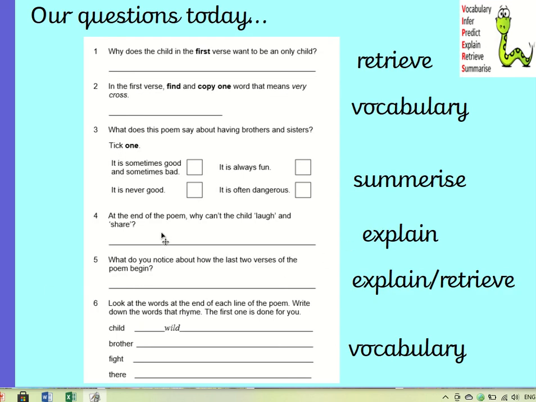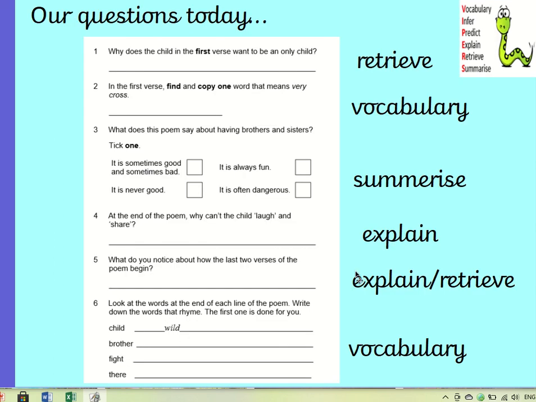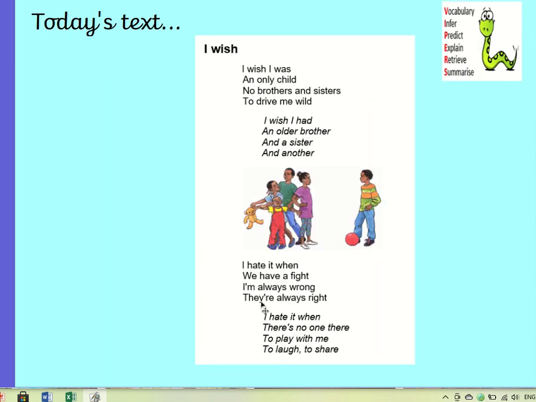And then question 4 says, at the end of the poem, why can't the child laugh and share? So if you look at the last verse here, why can't they laugh and share? So that is an explain question. And then question 5 says, what do you notice about the last two verses of the poem as they begin? So have a little look. What is similar about how the last two verses begin?